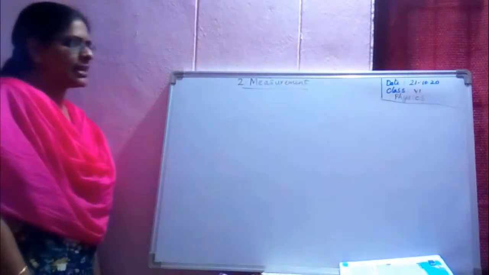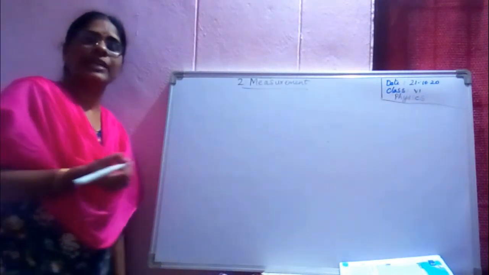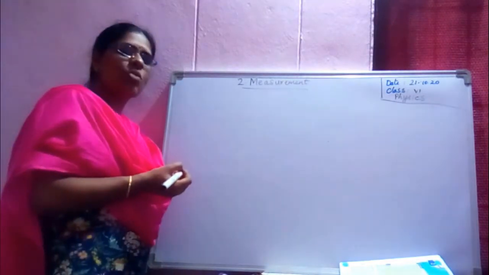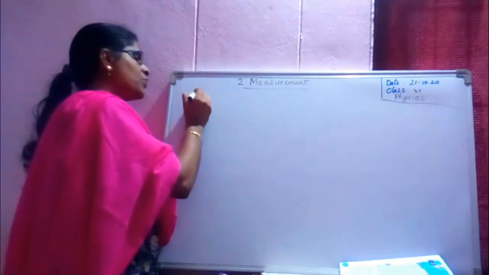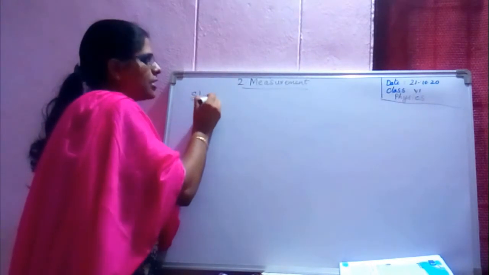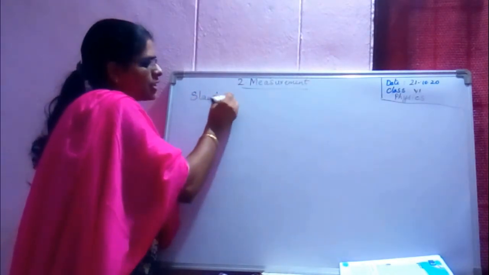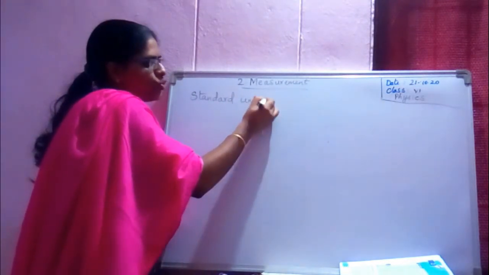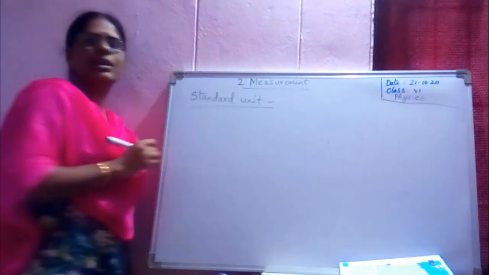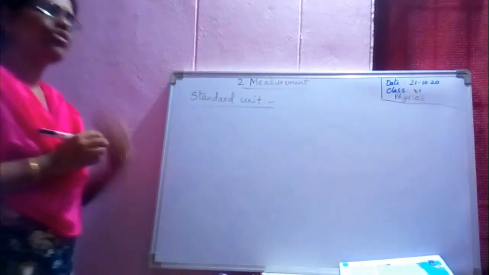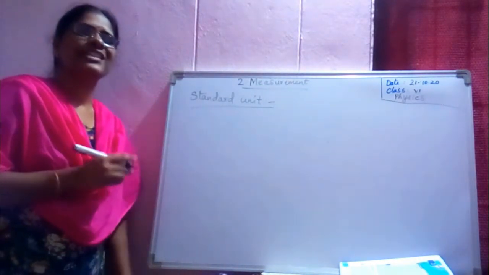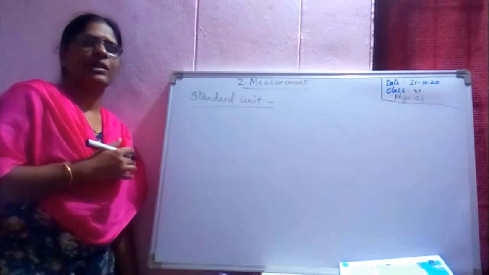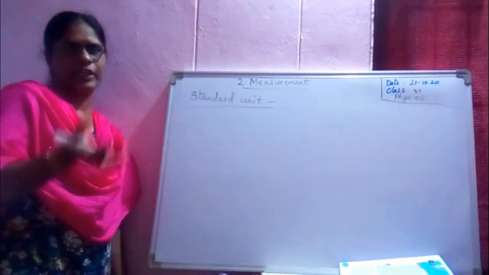Now next, certain units and certain quantities we will be using: standard units. Standard unit means those units which are acceptable everywhere in the world.